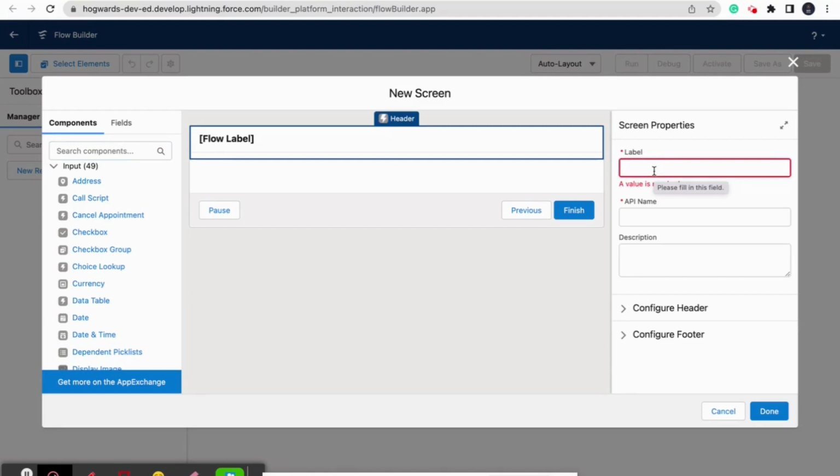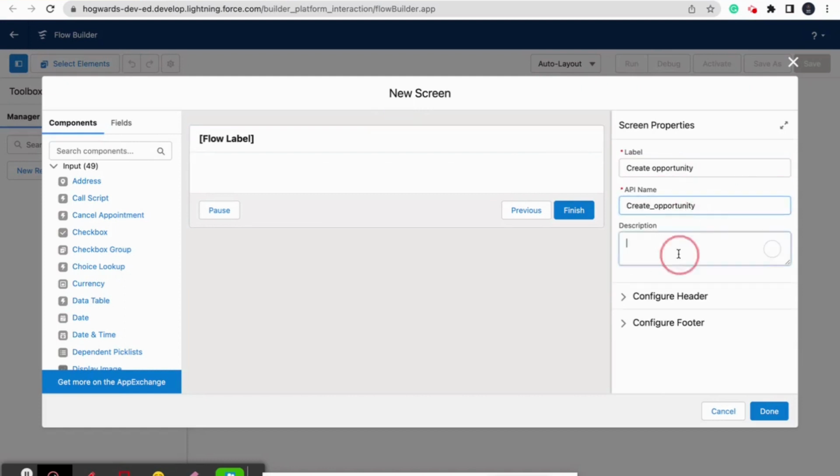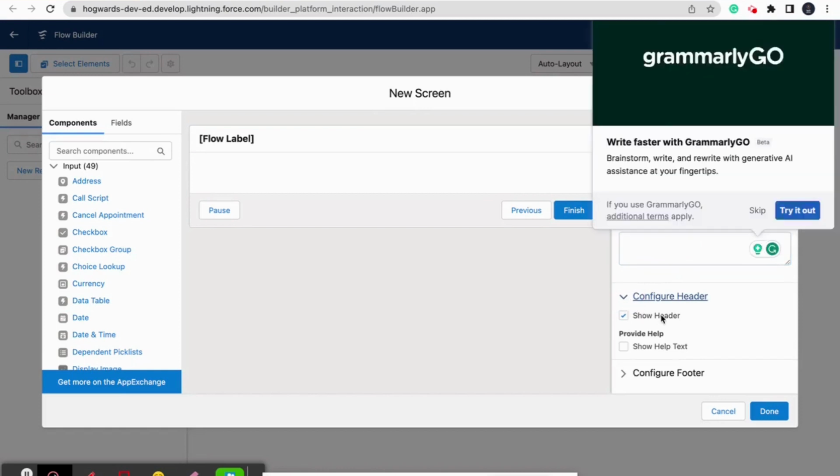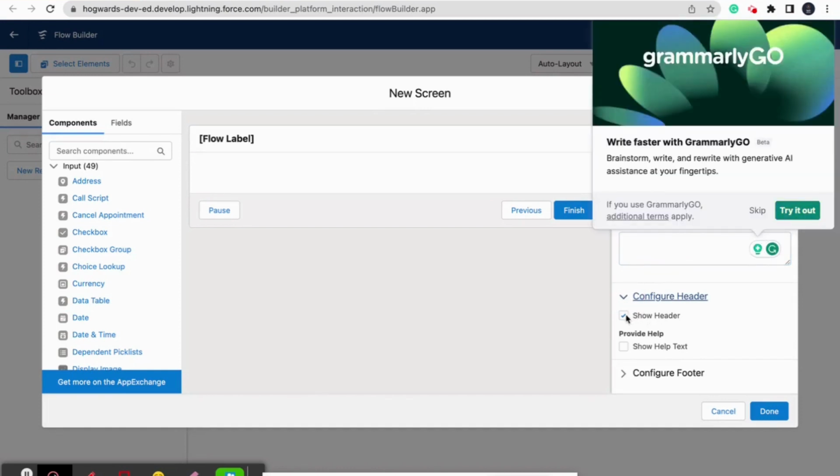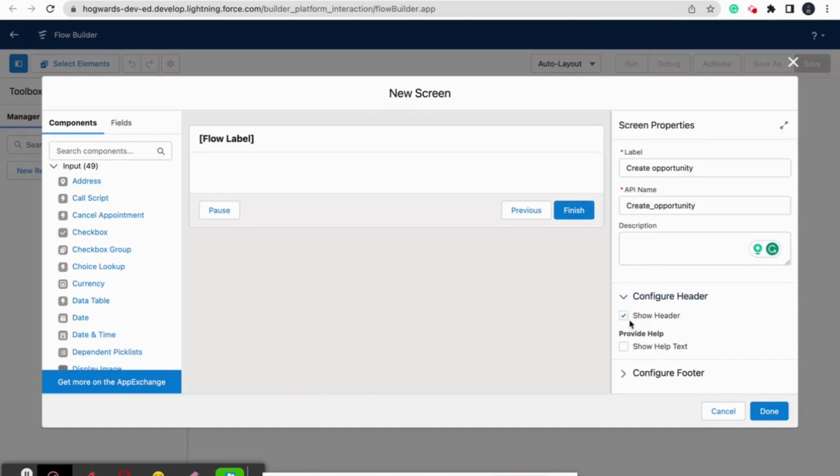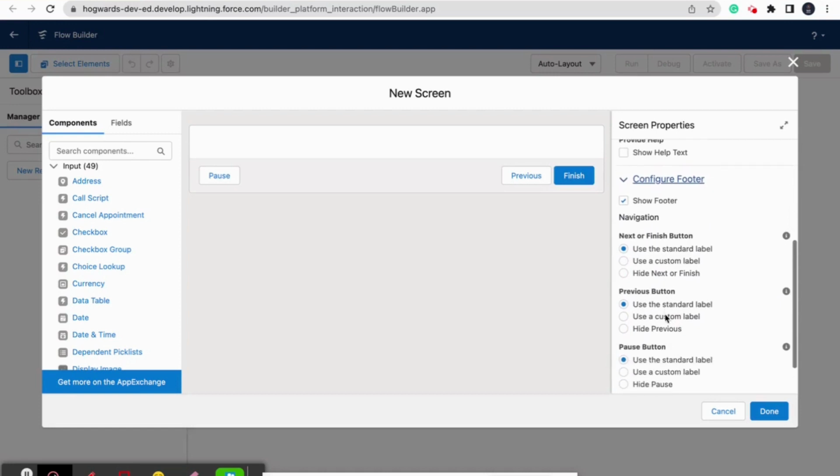We will name it Create Opportunity. In the configure header, we don't want any header, so we will skip this part, and in the footer we only want the Finish button, and we will customize it as well.